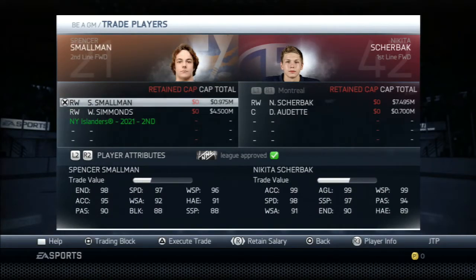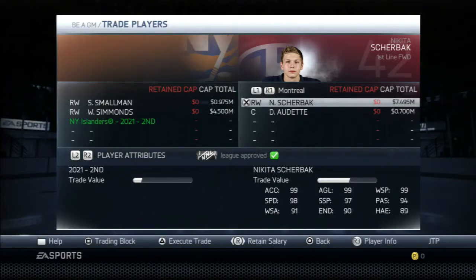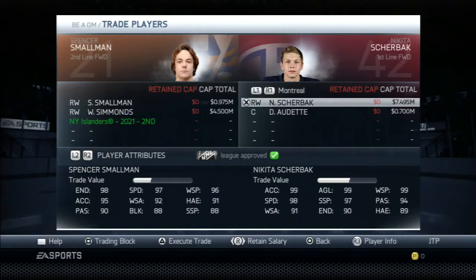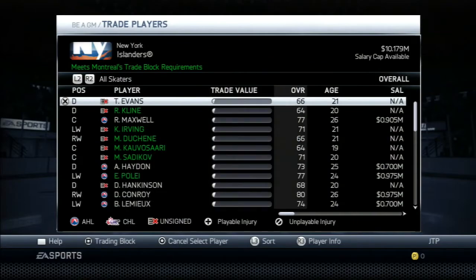I mean, they don't want to give up Sherbak, and they don't want these two guys, but they want the pick, and the pick actually does have some decent trade value. Now, if I were to do this, I would have to go and trade for a third liner to replace Wayne Simmons. Because if we do this, the first line would be Sherbak, Toffoli, Tavares. The second line would be Strome, Danner, and Heatley. Third line would be Cizikas. Who else is there?